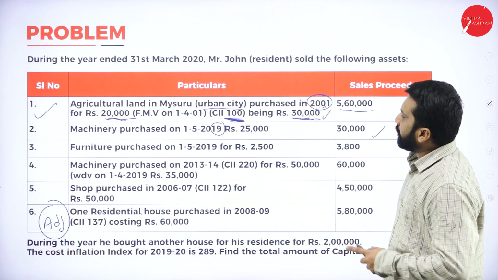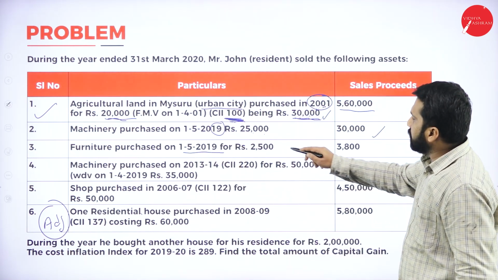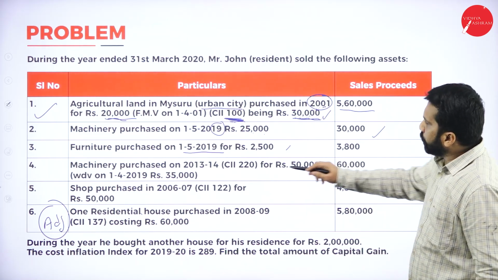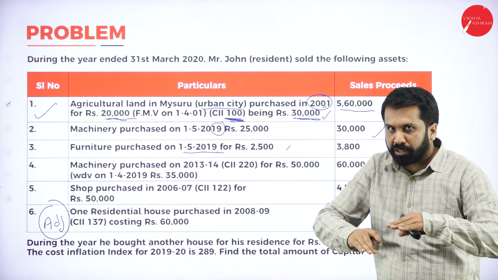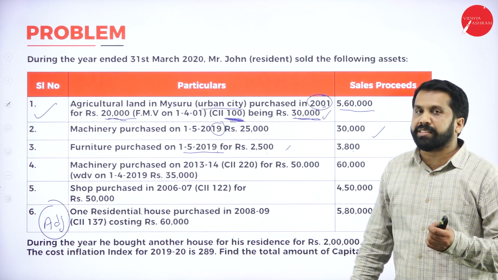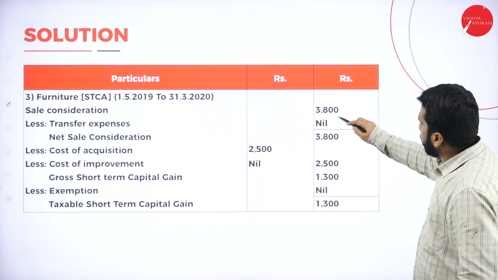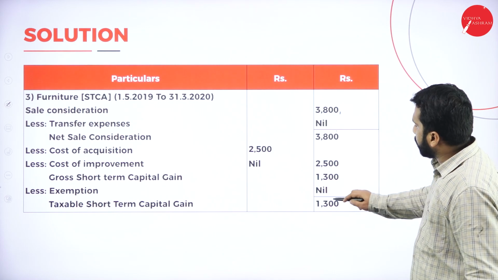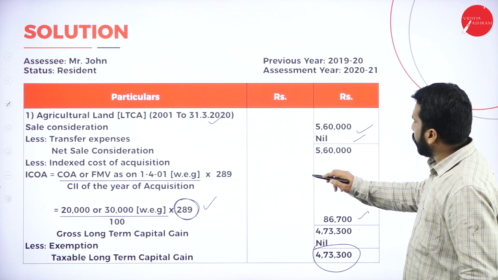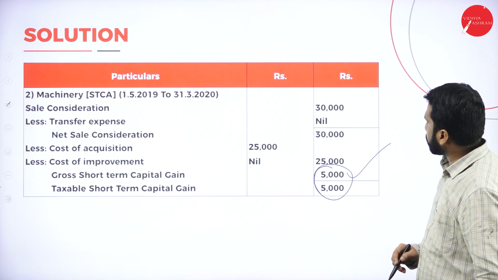Now, I'll go back to your third one. Furniture purchased on 1/5 for rupees 2,500. See, it is also the same thing. Easy. 2019, again it is a short term. 3,800 minus 2,500, 1,300 will be your answer. Your purchase price, 2,500. Yes.